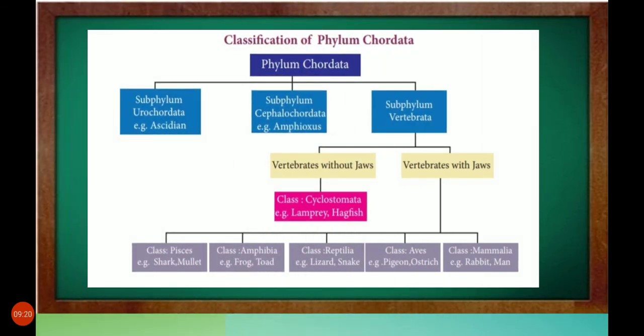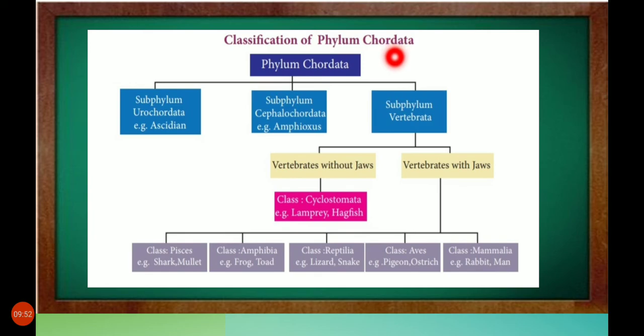Next is phylum Chordata. Chordata are characterized by the presence of notochord. What is notochord? Notochord is a long rod-like support along the back of the animal separating the gut and the nervous tissue. All chordates are triploblastic and coelomate animals. Triploblastic means 3 germ layers are present. Coelomate means body cavity is present.